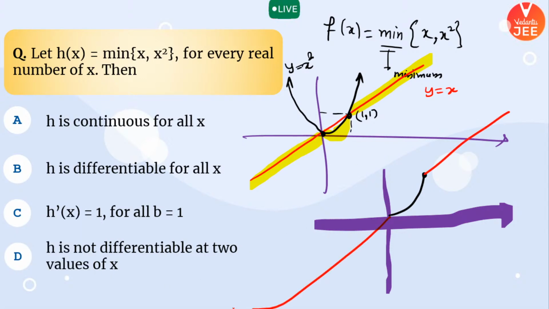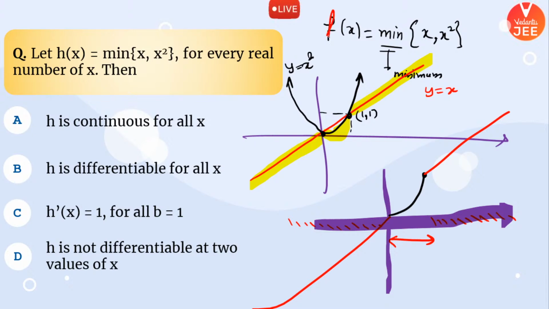Yes or no? Everyone tell me. For x belonging to minus infinity to 0, red graph is lying below, so I have taken the red graph. For x belonging to 0 to 1, black graph is lying below the red graph, so I have included the black graph. And for x belonging to 1 to infinity, red graph is lying below black graph, hence I have included that.